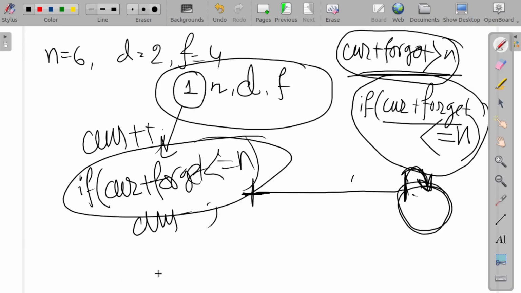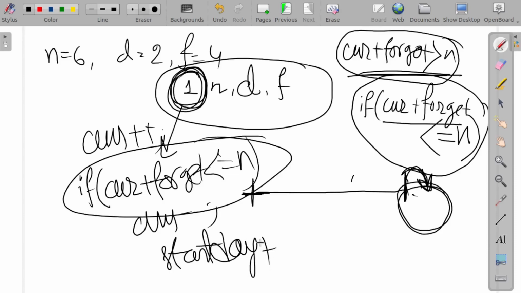Right now the starting point is the starting day. For starting day 2, what is the span in which we could share the secret? Basically the starting day plus the delay, because before the delay we could not share the secret.